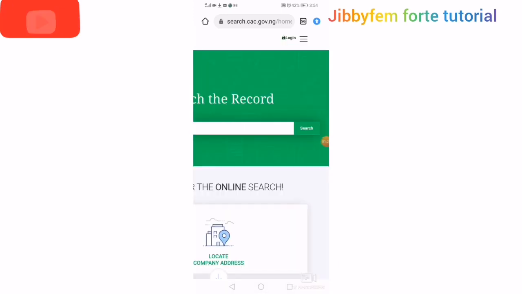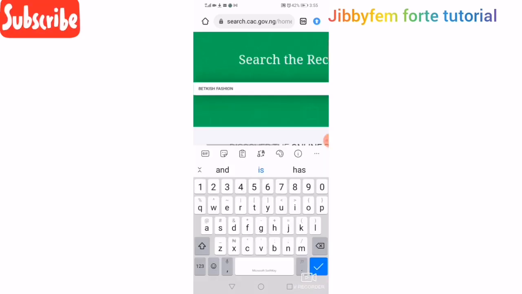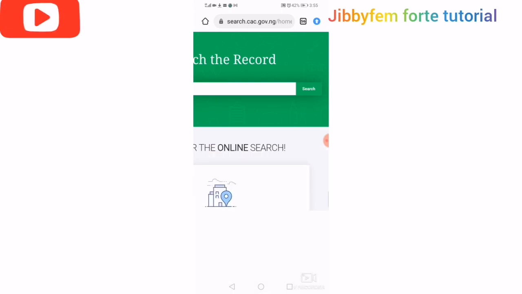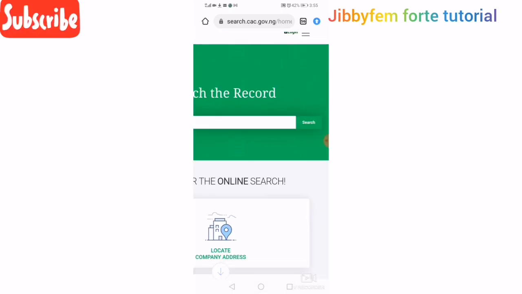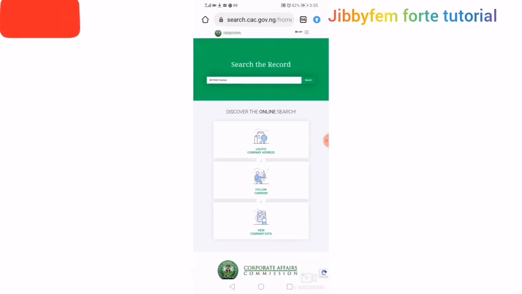Now I have clicked my search button. So it's going to bring us here. You can see that on this particular side, I was the one who typed this. You can type whatever you want to be there, then click the search button. When you click the search button, it will take you to another page. That particular page is what we have to wait for now.